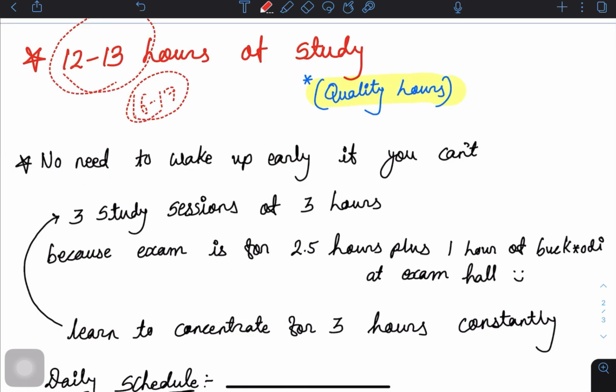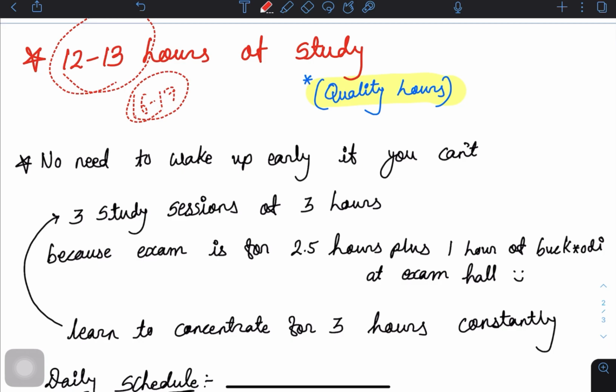The second thing I want to talk about: people are saying that you should wake up early and study in the morning hours. I support that, I am not saying you should not study in the morning. But if you are a night owl, I was a night owl. I cannot wake up early. I used to wake up at 10 o'clock in the morning. Even the day before the exam, I woke up at 10. If you want me to study the whole night, I can, but I cannot wake up in the morning. So the people who are night owls, if you cannot wake up early, you don't need to. It's okay. Just wake up whenever you want. It's not necessary to wake up early if you want to clear this exam.